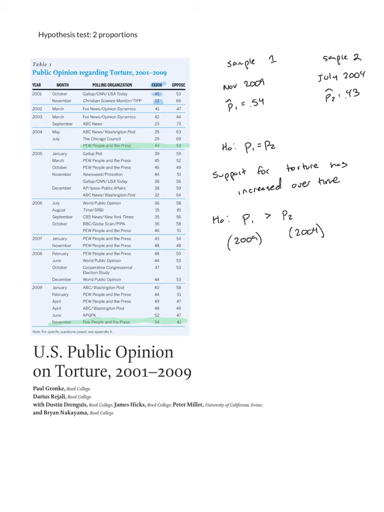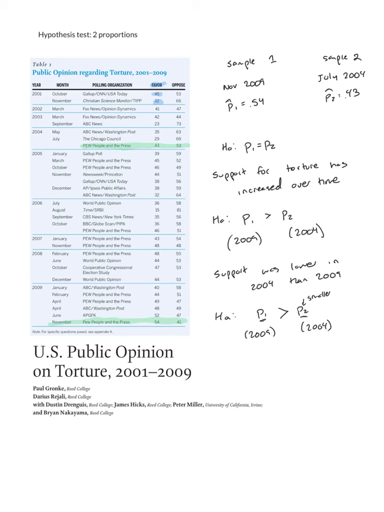Let's say instead that what I want to show is support was lower in 2004 than 2009. In this case, for my alternative hypothesis, p1 and p2, 2009 and 2004, I need to pay attention here. Support was lower in 2004. That means this one should be the smaller value, which means I should still put a greater than symbol there, because this says p1 is bigger than p2. Notice this is two different ways of basically asking exactly the same question.